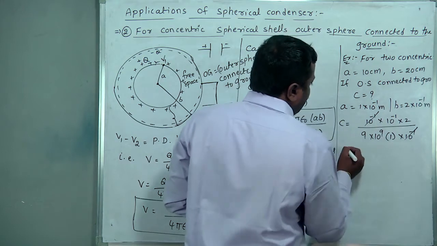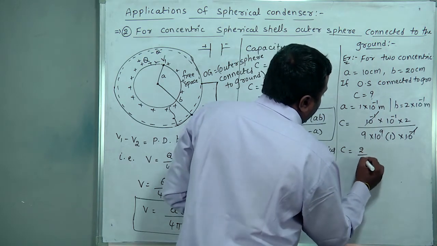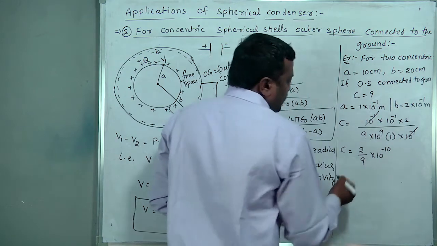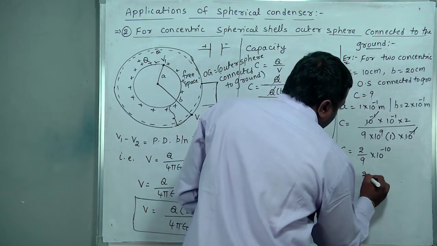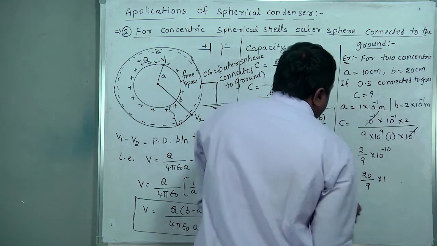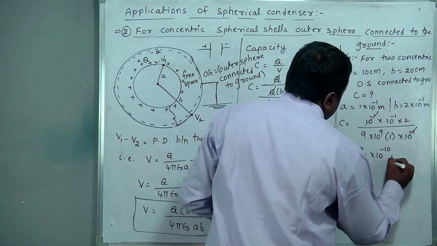This gets cancelled. C equal to 2 by 9 into 10 to the power minus 10 will come. So it can be 20 by 9 into 10 to the power minus 10 farad. Keep it as it is.